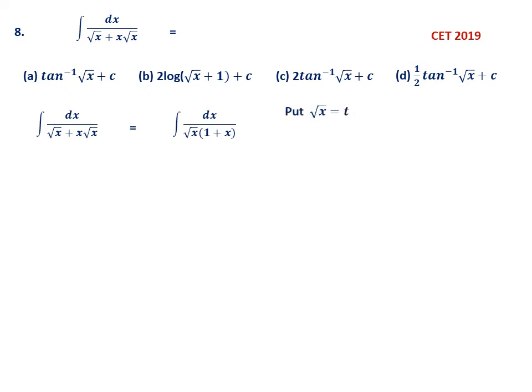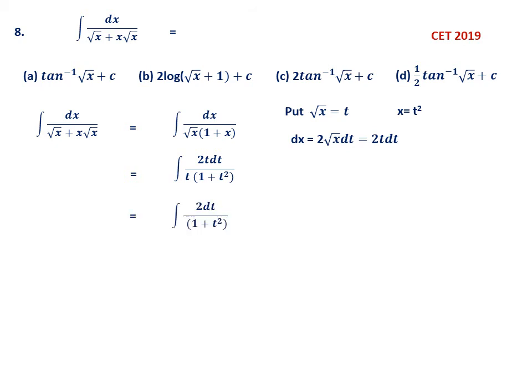Now here you should be very careful. Put root x equal to t, then x will be t square. These are the changes you have to make. dx will be equal to 2 root x dt actually, because the differentiation of root x is 1 by 2 root x, and that 2 root x I have taken here, so that is 2t dt. These are the important substitutions, you have to do them carefully. Therefore dx becomes 2t dt, root x becomes t, and 1 plus x becomes 1 plus t square.